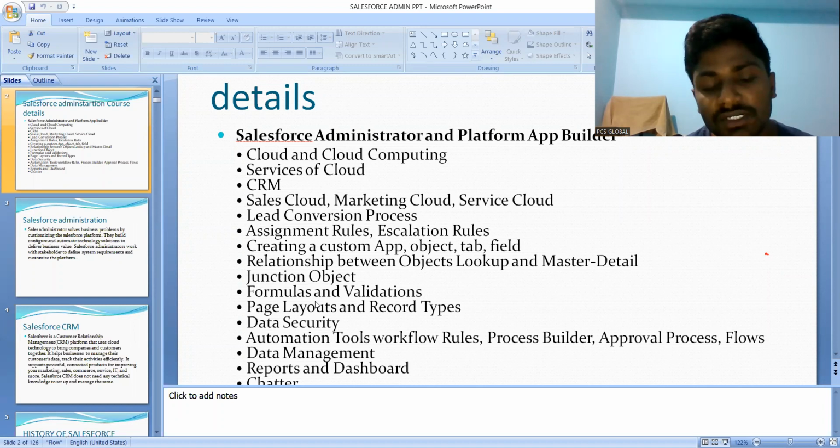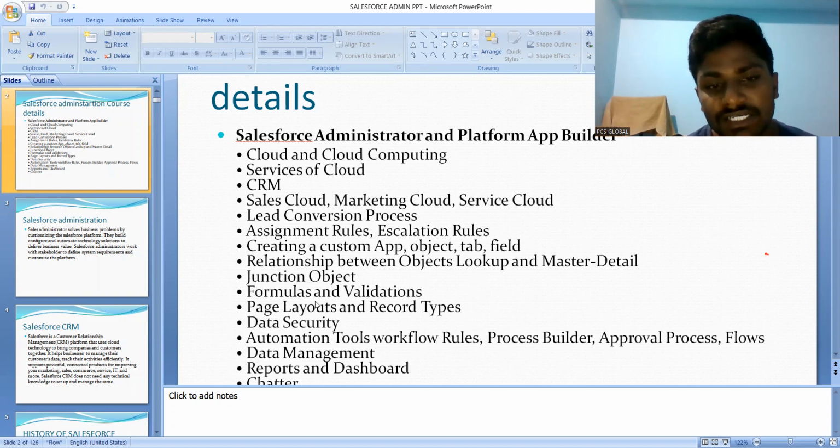And we are applying page layouts also. For the fields you have created, we apply page layouts, customizing them. And here we are making record types. For example, whatever objects and fields you have created, you create records here. And from those records you make reports and dashboards. After making the reports and dashboards, you can send the report monthly to the higher authorities. Those possibilities are also there in Salesforce.